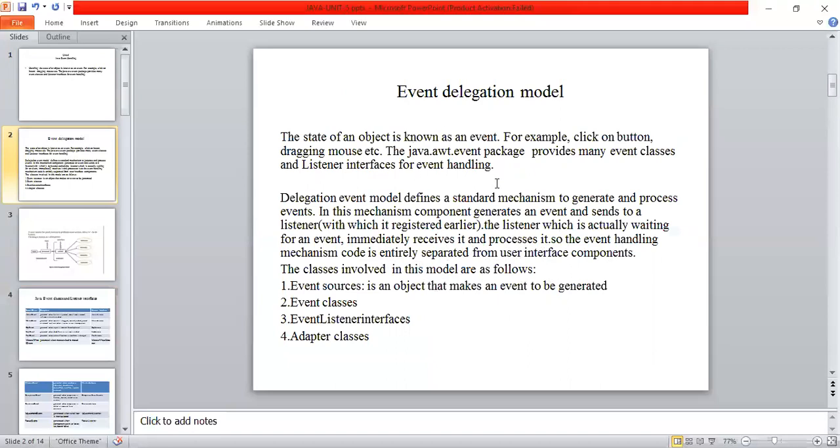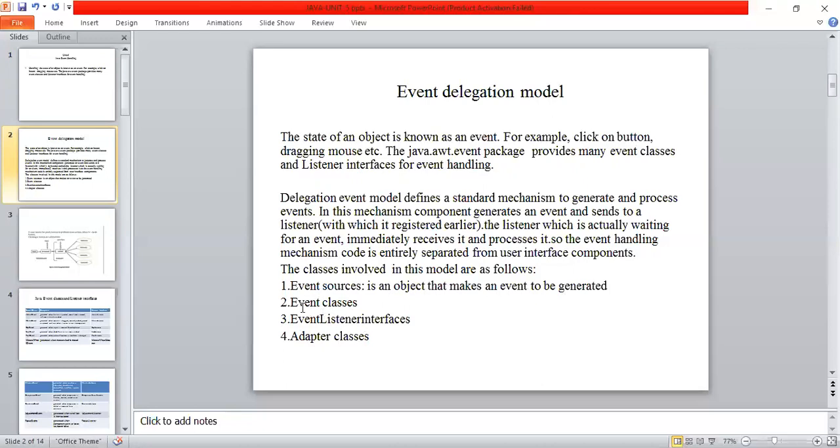This is about the event delegation model, which consists of four parts: event sources, event classes, event listener interfaces, and adapter classes. First, the event source. What is an event source? An object that causes an event to be generated is called an event source. We'll go through the event classes, event listener interfaces and adapters one after the other.